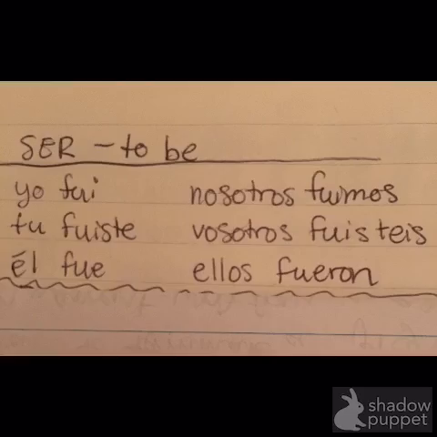Another irregular verb, ser, to be, has a completely different conjugation, not even following the rules of the irregular preterite verbs. This you will just have to memorize. It follows a pretty good pattern, but it doesn't really follow any patterns that other verbs follow in the preterite. So yo fui, tú fuiste, él fue, nosotros fuimos, vosotros fuisteis, ellos fueron. Once again, you should probably write this down to memorize for future reference.